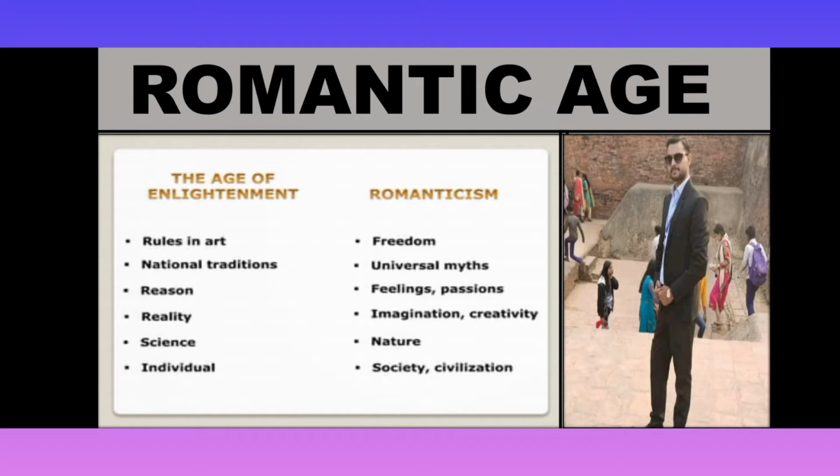Guys, in today's video, we are going to deal with an amazing age which is known as the Romantic Age. The Romantic Age period, if you talk, is from 1798 to 1837. Before it, we have covered our previous lecture on the Enlightenment Age. So you are kindly requested to comment what was the period of the Enlightenment Age.